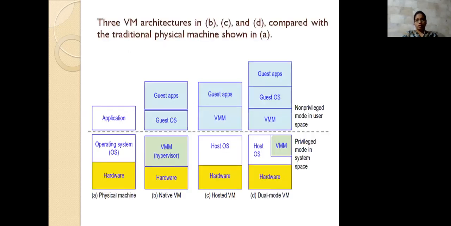So these are the architectures, we have four different ones. This is a physical machine, and the next is another one. These are compared. If this is the physical machine, this is our first one, where we have the hardware, operating system, and the application. Here we have the guest apps, guest OS, and then guest representations.